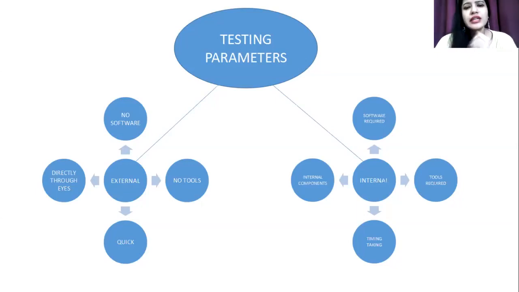Now talking about the internal parameters, these require the internal components. The internal components are the CPU, GPU, chip system, internal graphic processor, the storage, RAM, cache memory, connectivity, inbuilt speakers, microphones, resolution, and the data wiping and storage. Everything which are the internal basic components has to be checked.